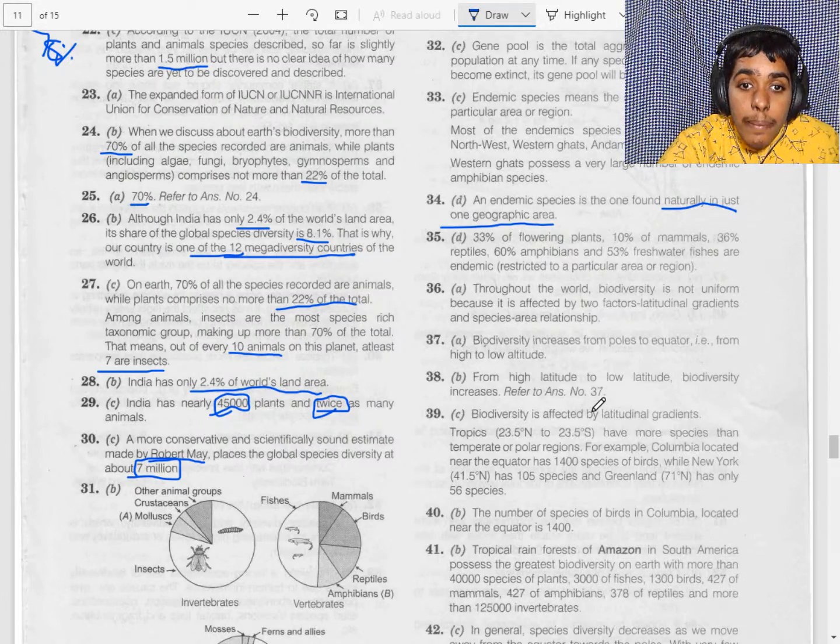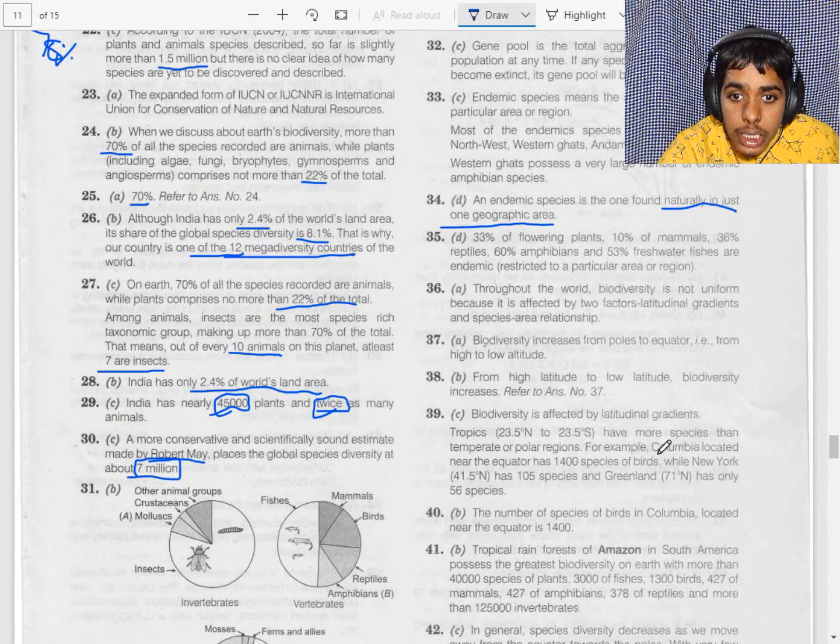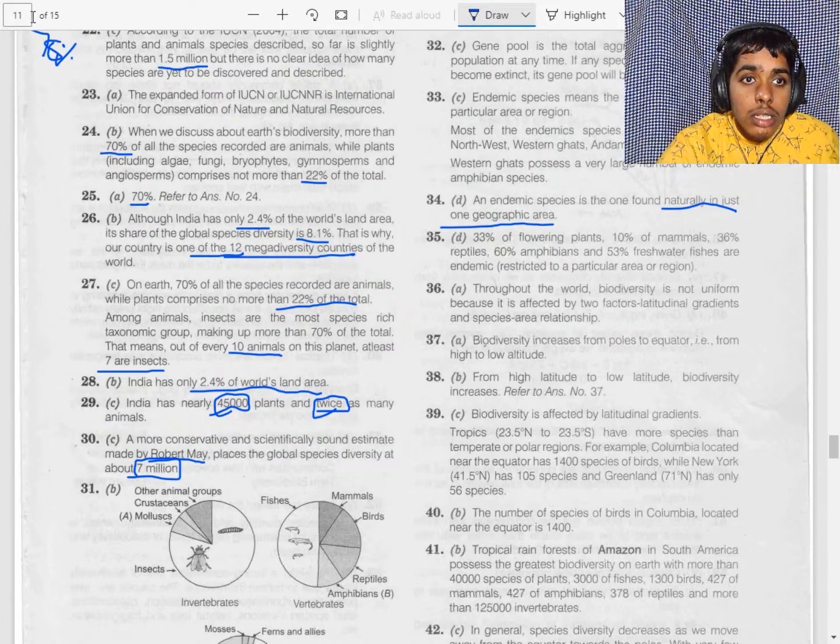So remember that 33% are flowering plants, 10% are mammals, 36% are reptiles, 60% are amphibians, and freshwater fishes are 53%. So let's check.